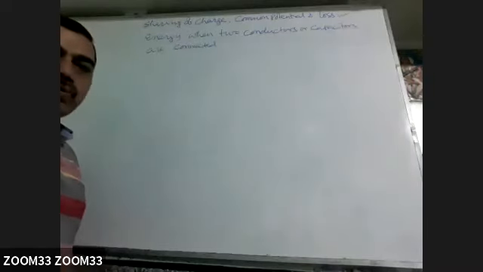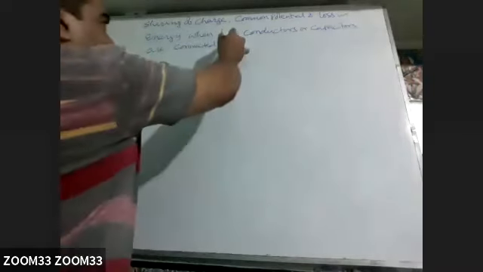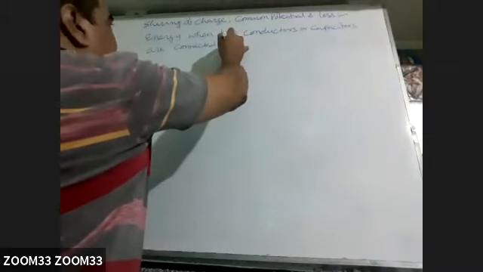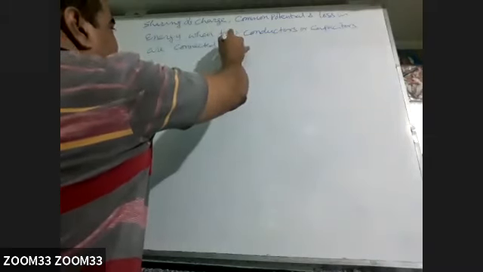If the potential is the same, no flow, no loss. Okay, so that is understood.